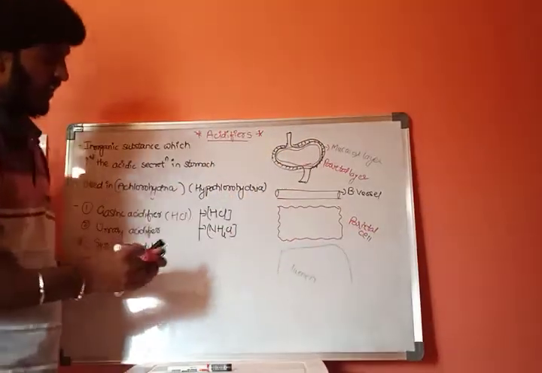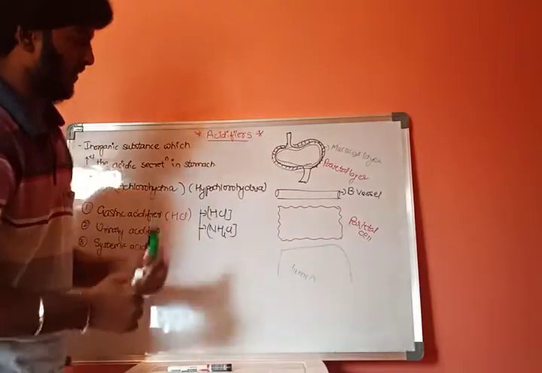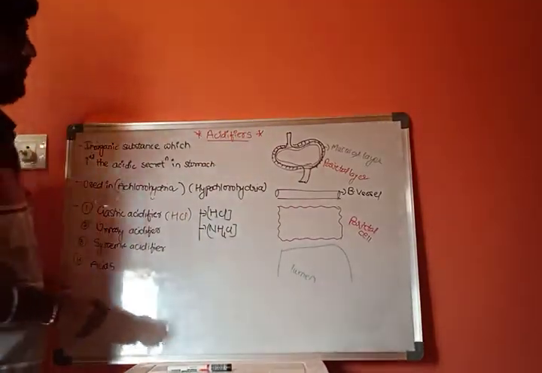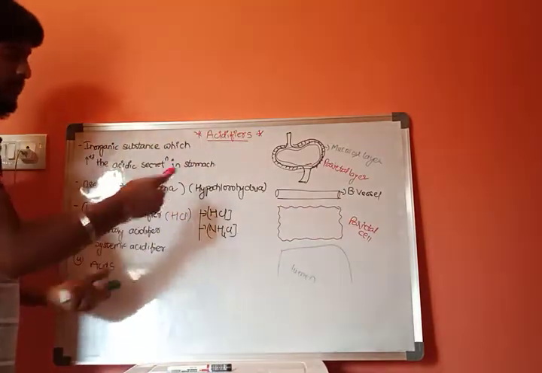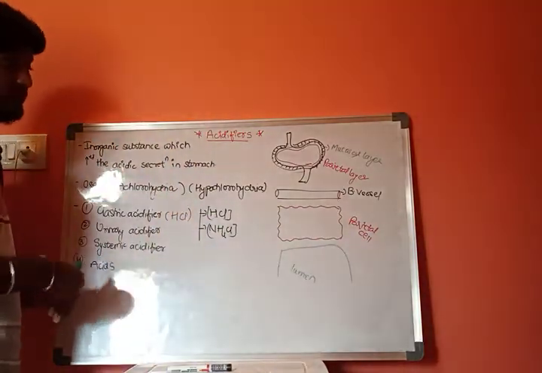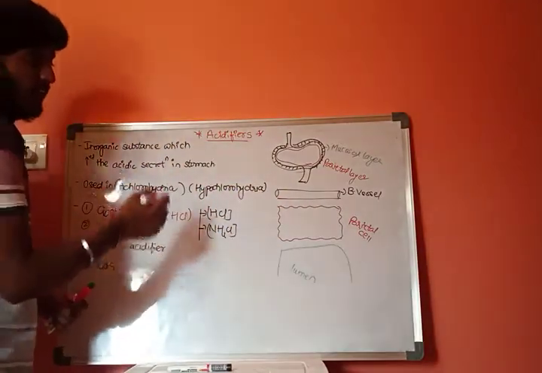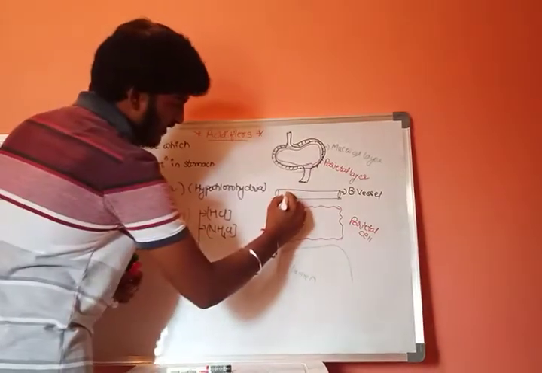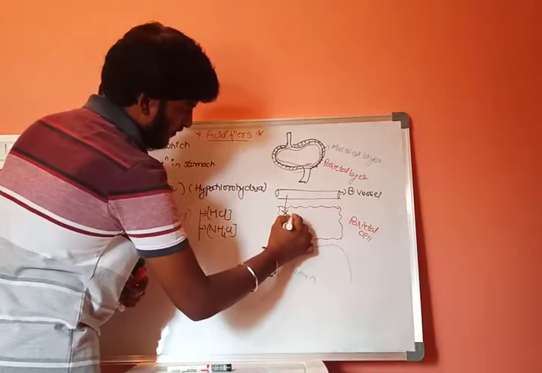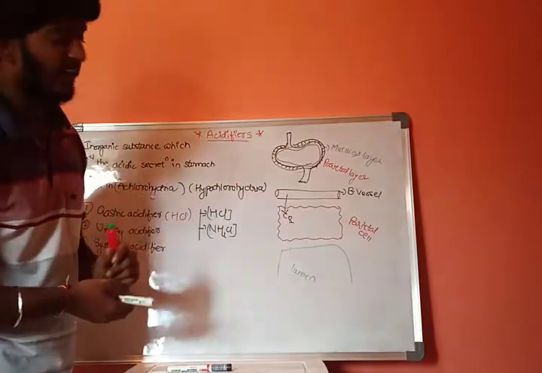This is a blood vessel, and this is a parietal cell, the parietal layer, and this is the lumen of our stomach. Whenever the blood crosses through this blood vessel, because of the diffusion or osmosis process, the carbon dioxide from this blood will get diffused into these parietal cells. Carbon dioxide will be diffused from the blood vessel into the parietal cells.